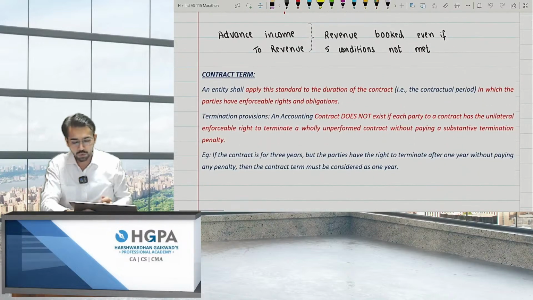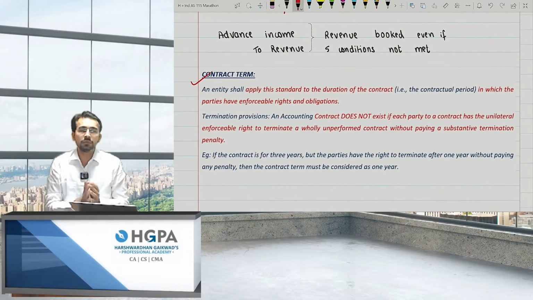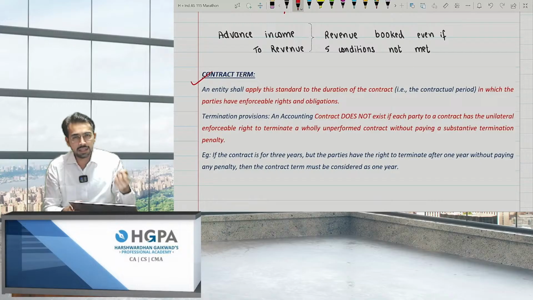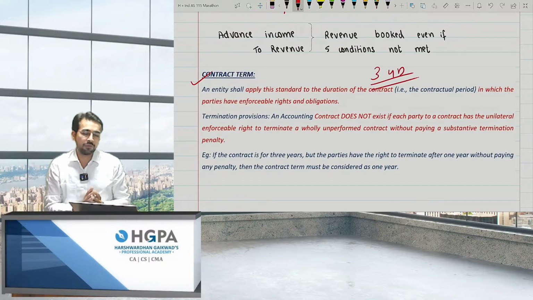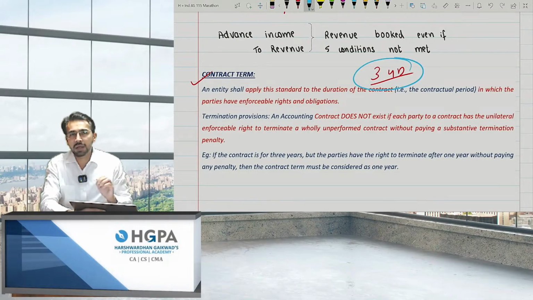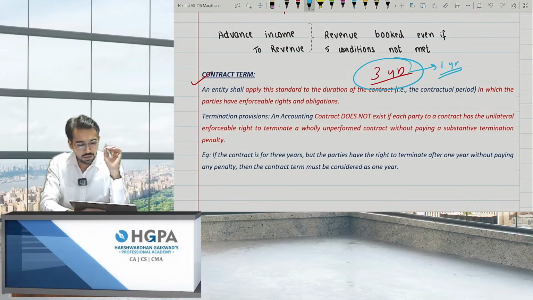Okay. Now, what should be the contract term? See, if the life is, for example, internet service, for 12 months. Let's say you have taken a package for 3 years, or a 3 years contract, any contract, right? For 3 years. If at all any party has a right to cancel it within 1 year, or else after completing 1 year without penalty, it can be cancelled by either party without paying penalty.